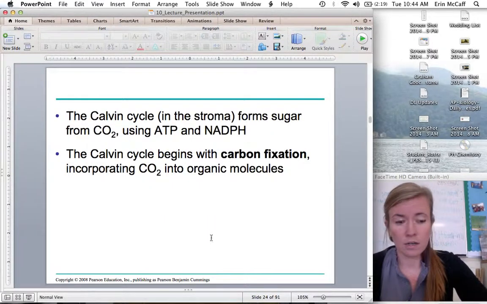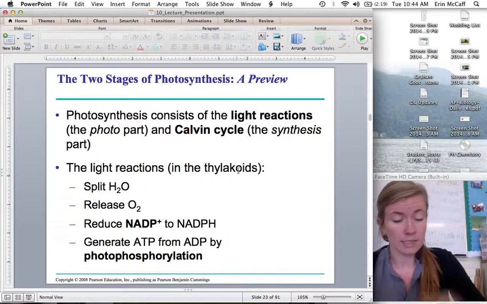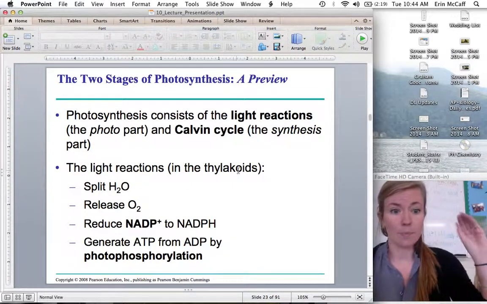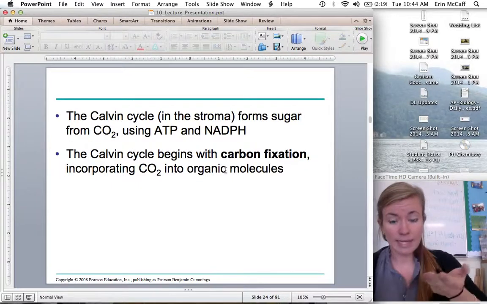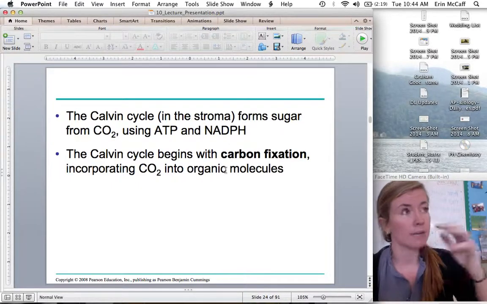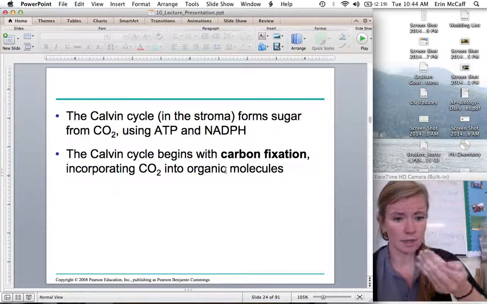The light-dependent reactions happen in the thylakoid membranes, just like how the ETC happens in the cristae of the mitochondria. These happen in the thylakoids of the chloroplast. And the Calvin cycle happens in the stroma. So that's why we have different areas for these reactions to happen, because they need different things.